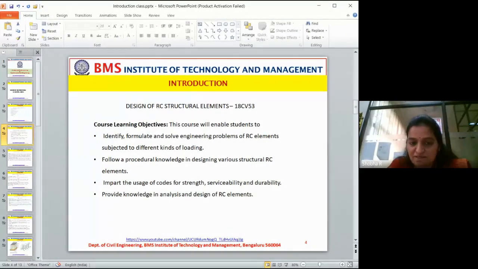I'll explain what RC elements are later. That means you'll be able to identify, formulate and solve engineering problems. Now, what is it that you are going to identify? What is it that you are going to formulate?